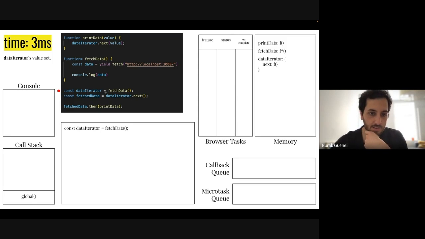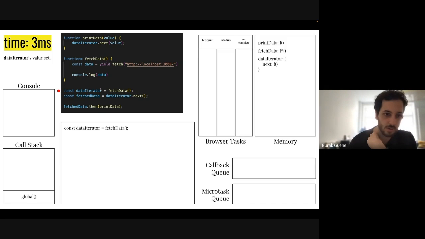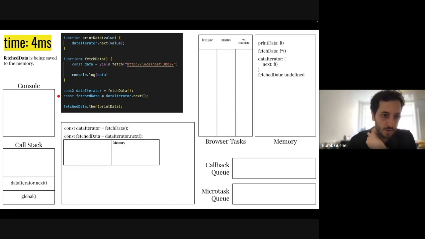The right-hand side is calling the fetchData function. This is a generator function. So since this is a generator function, it will return us this value, actually this object, which has a function called next inside of it. So the dataIterator variable that we set here will be equal to this object, since we are running a generator function. And now we can continue working on our next line.